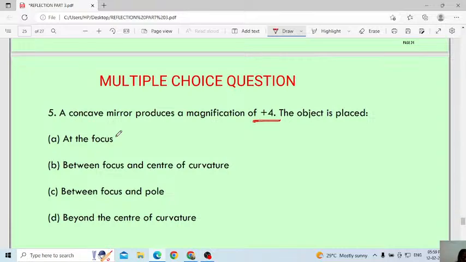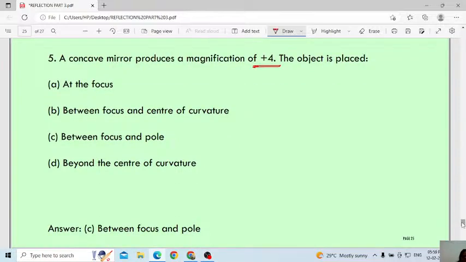In which case will you get magnification? At the focus, between the focus and center of curvature, between the focus and pole, or behind the center of curvature? Yes, between the focus and center of curvature. Sajida is telling. We will see what the answer is. Between the focus and pole.